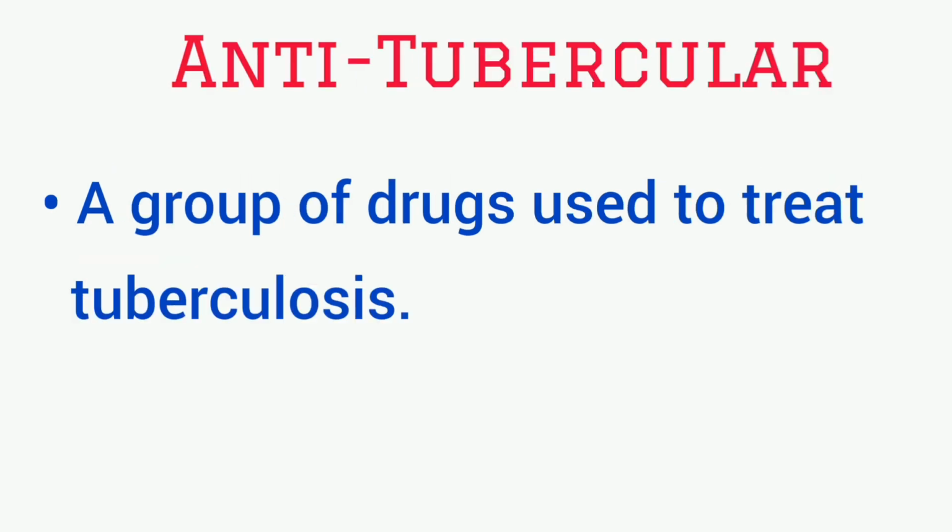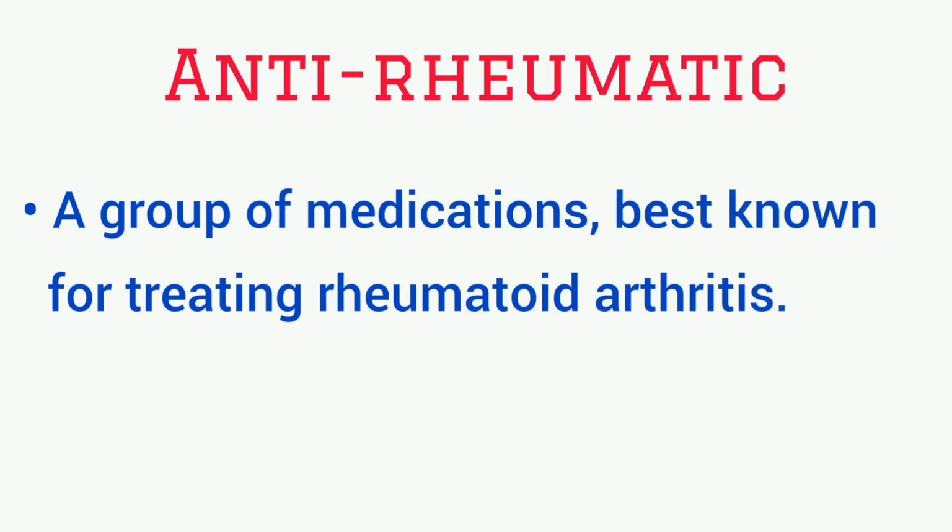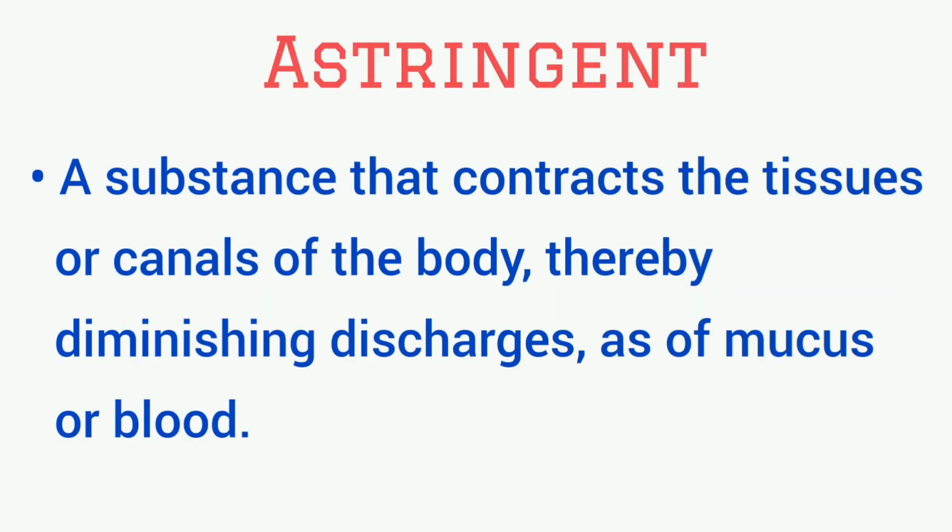Antitubercular, a group of drugs used to treat tuberculosis. Antirheumatic, a group of medications best known for treating rheumatoid arthritis. Astringent, a substance that contracts the tissue or canals of the body, thereby diminishing discharges such as of mucus or blood.